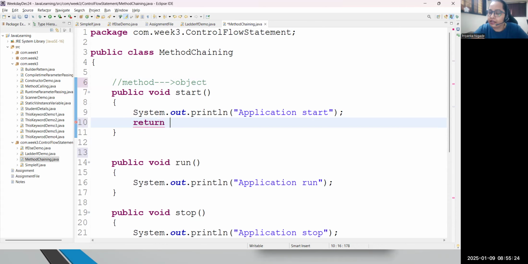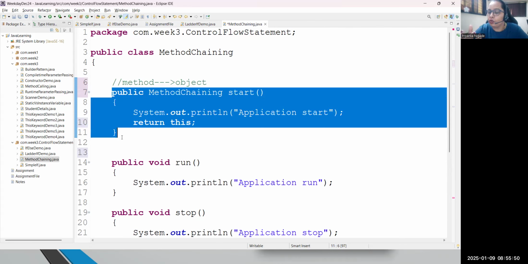Technically, to return anything from a method, we use the return keyword. But at this moment, I'm not returning any data. I want to return the current class object. And guys, we learned one more special keyword, this keyword, to return the current class object. So I will be writing return this. Return this means I have to change the return type to the current class. So this method is now capable of returning the current class instance.